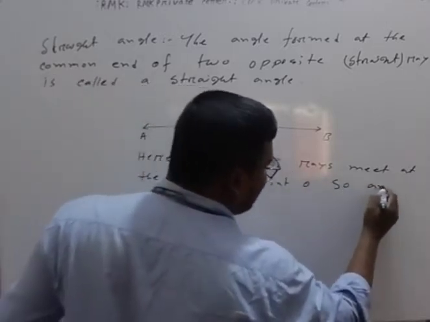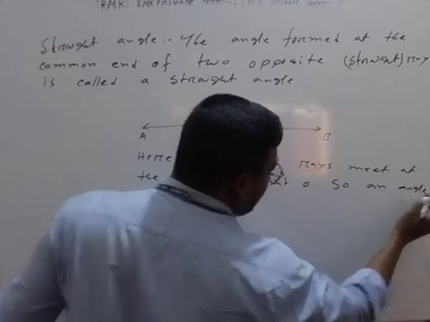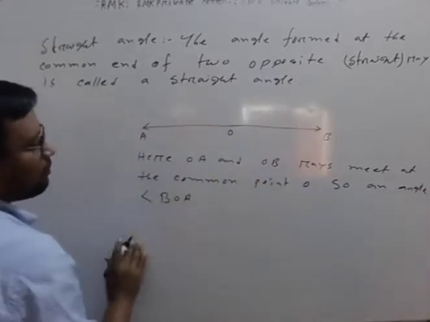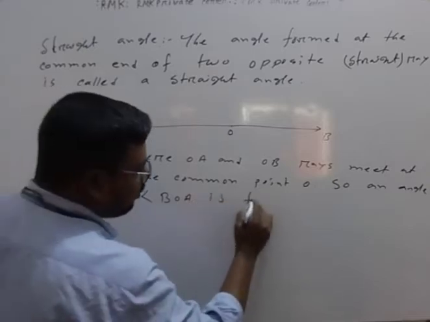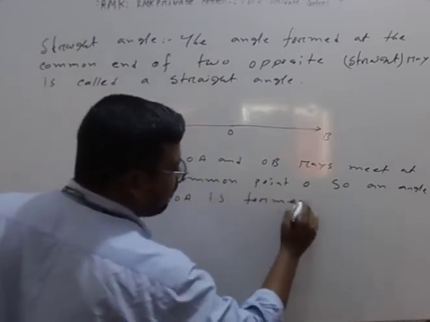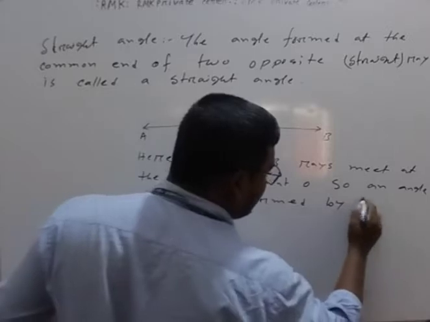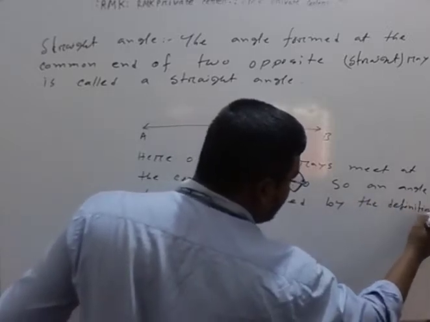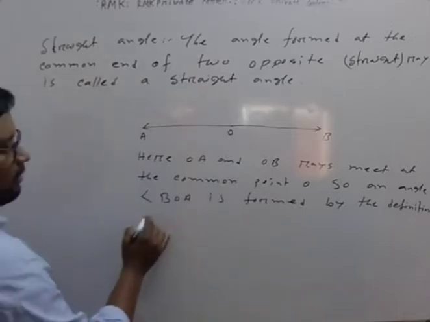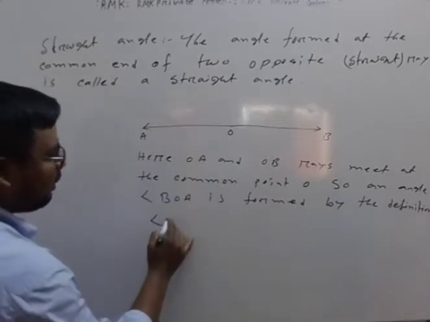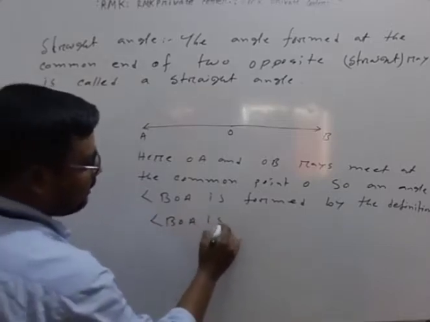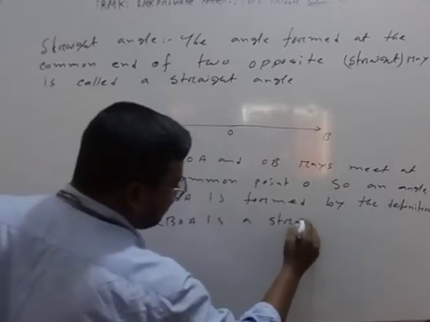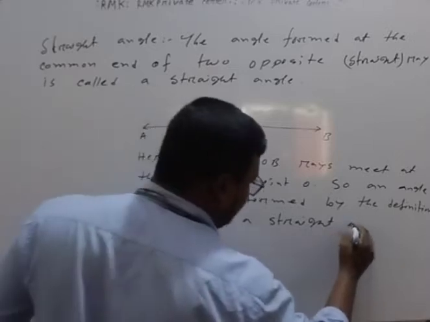So angle BOA is formed. By the definition, angle BOA is a straight angle.